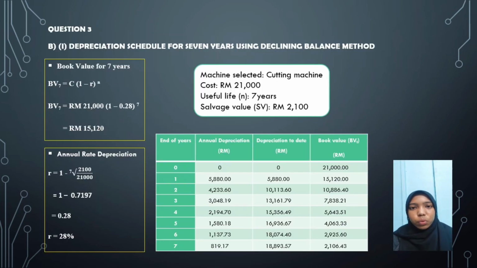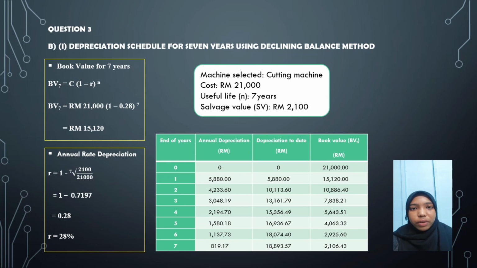B, which is we need to select one machine and construct a depreciation schedule for 7 years using declining balance method. So the first one is we need to find the annual rate of depreciation using the formula 7th root of salvage value divided by cost, and we get 0.28.